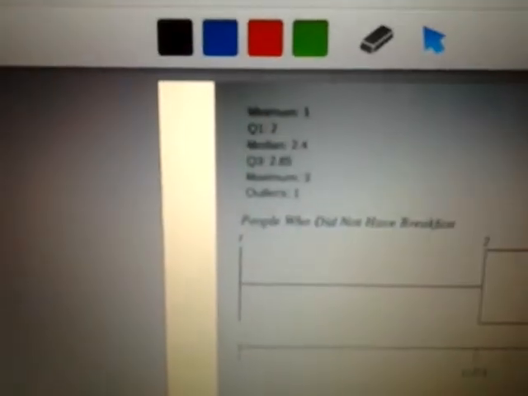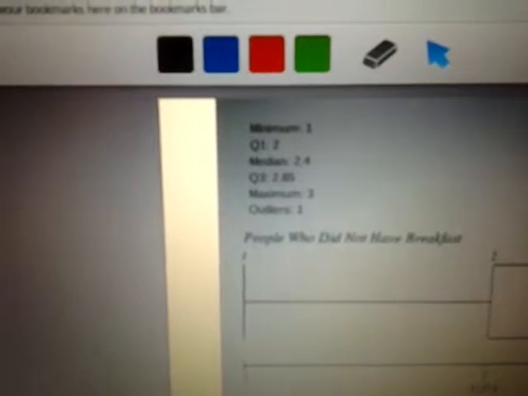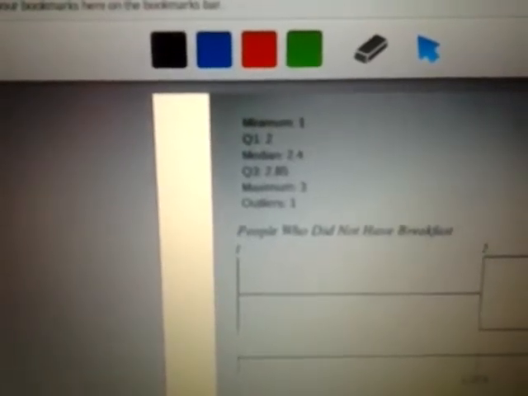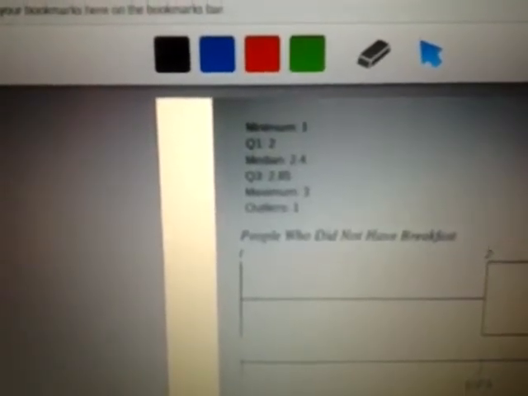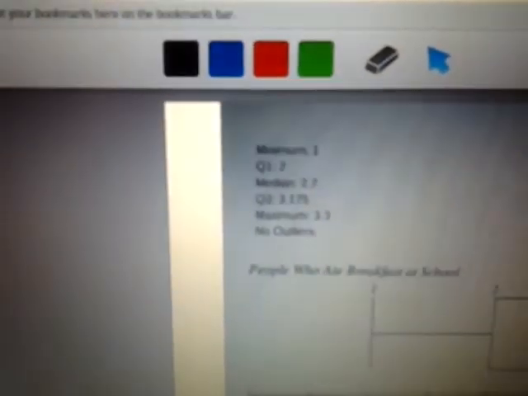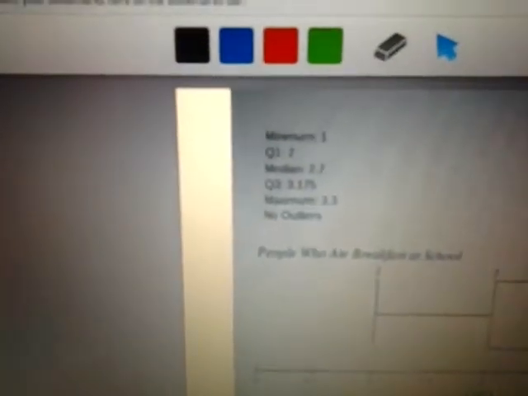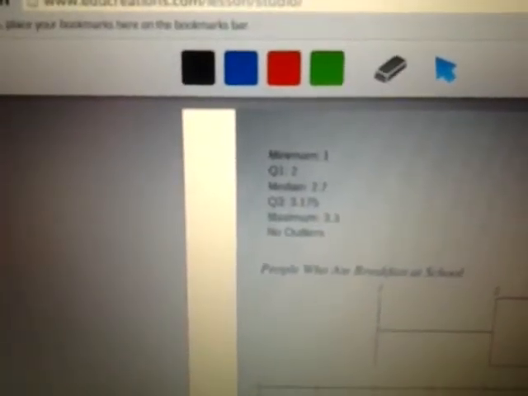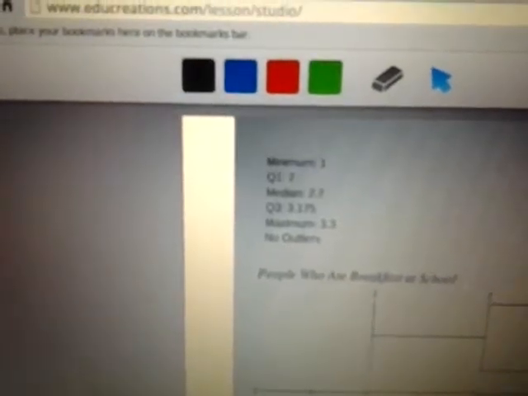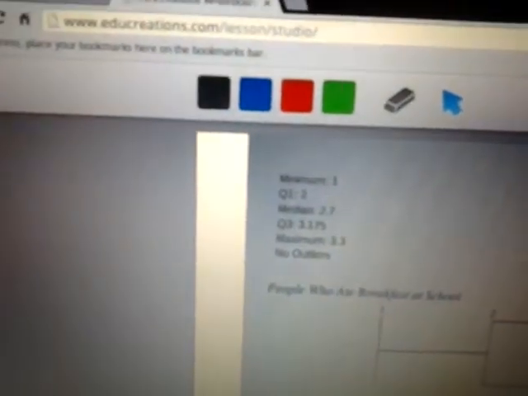Then I did people who didn't have breakfast at all, and I took their GPAs and put them in a box and whiskers, and their minimum was 1. First quartile was 2, their median was 2.4, the third quartile was 2.85, the maximum was 3, and the outlier was 1. Next, I did people who ate breakfast at school. Their minimum was 1, their first quartile was 2, their median was 2.7, quartile 3 was 3.175, their maximum was 3.3, and there were no outliers.